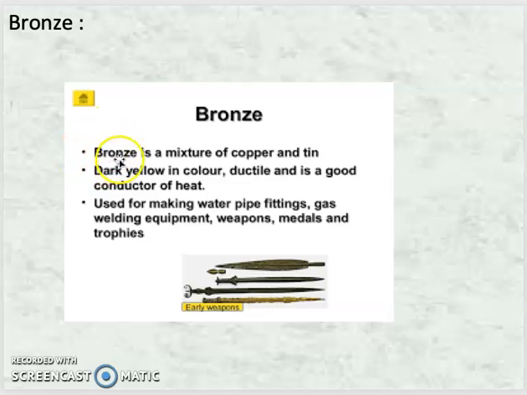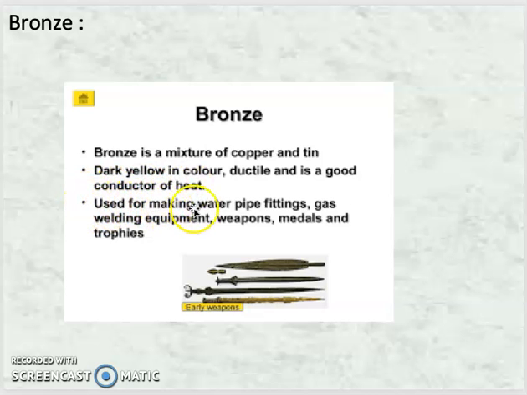Now see, bronze is a mixture of copper and tin. Copper you get naturally, tin also you get naturally. So when this copper and tin are combined together, they give bronze. It is dark yellow in color. It is ductile and is a good conductor of heat. It means bronze is a good conductor of heat and electricity.